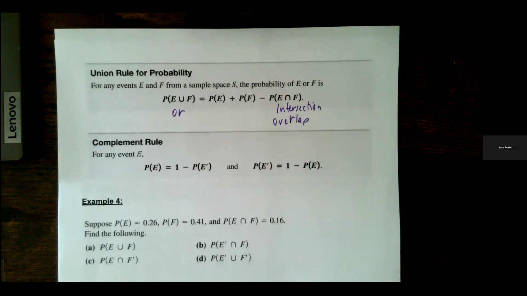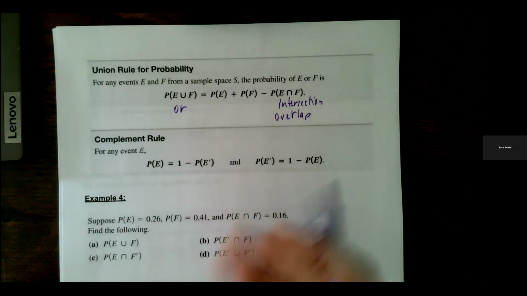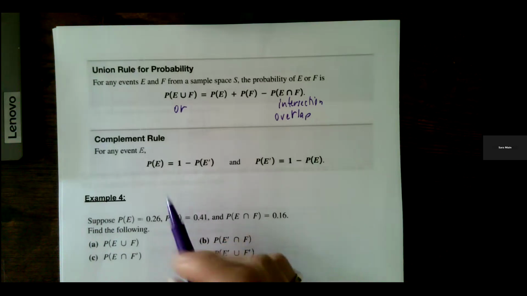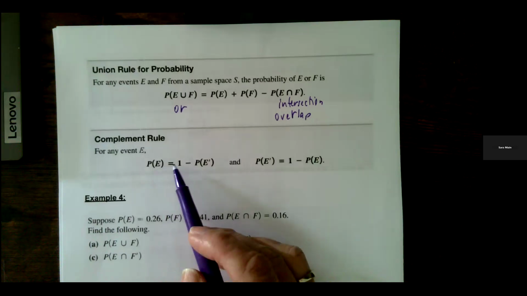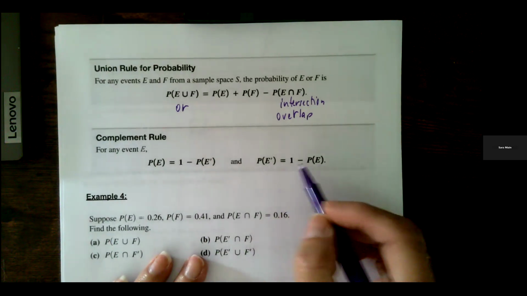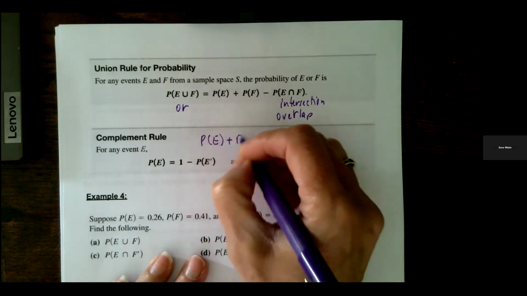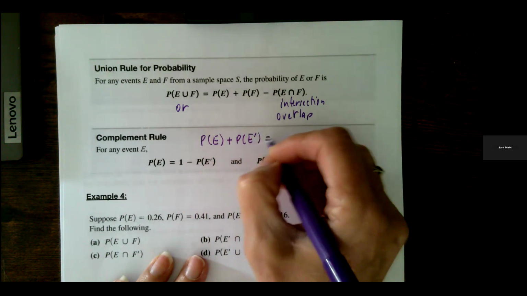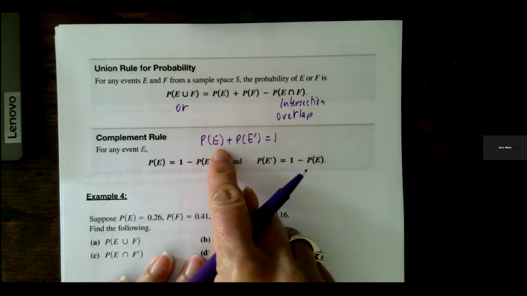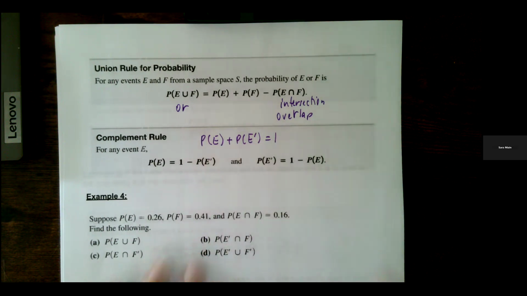So we've already had this topic of the union rule. Now we're going to also add in the complement rule. We've talked about complements and we've kind of used them before, but they're formally bringing it up in this lesson. So the probability of E is equal to 1 minus its complement, and the probability of the complement is 1 minus the probability of E. And what they don't show, but they should, is that the probability of E plus the probability of its complement equals 1. So if you know one or the other, you can subtract from 1 to get the one that's missing.